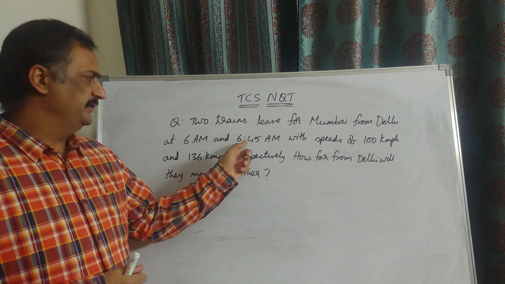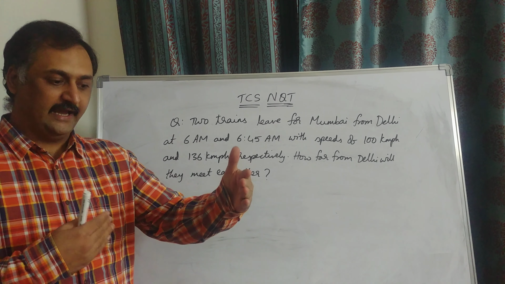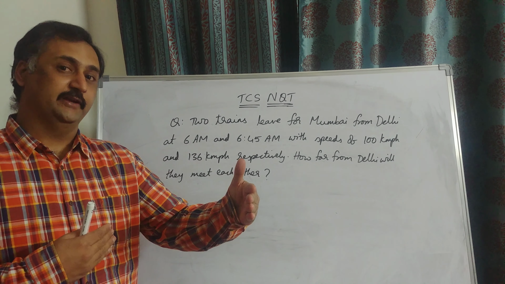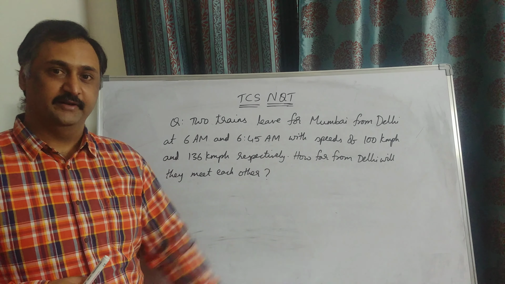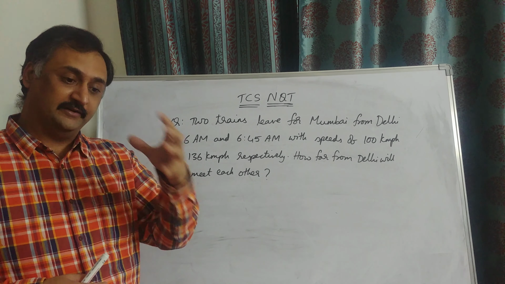By the time 6:45, when the second object was starting, the first object had already started at 6 o'clock and traveled for 45 minutes with a speed of 100 km per hour. So it travels 75 km. So the gap between them is 75 km, and now both of them start moving with a relative speed of 36 km per hour because they are traveling in the same direction. So straightforwardly, first of all, how much time is needed to cover this 75 km in between them with this relative speed of 36 km per hour.